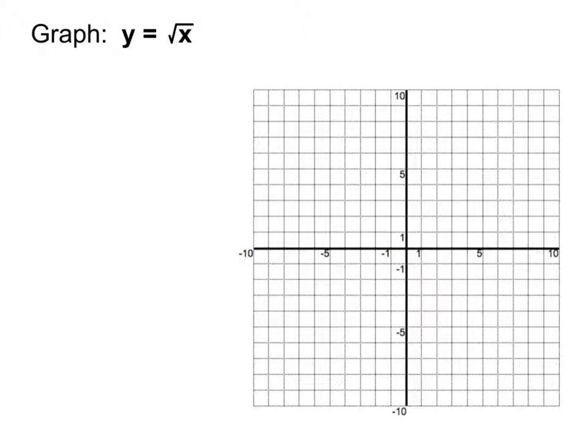Next graph, y equals the square root of x. Go ahead and write this above your third graphing grid. And as you do so, you might notice that the left side of my equation here has been changing. The first graph was y equals. The second graph was f of x equals. This one is y equals. What does it change when I say y equals instead of f of x equals? Nothing. Not a dang thing. They both mean the same thing when it comes to graphing. All they are is just different notations. They're still just different ways of getting at the exact same information. So that doesn't affect our graphs.